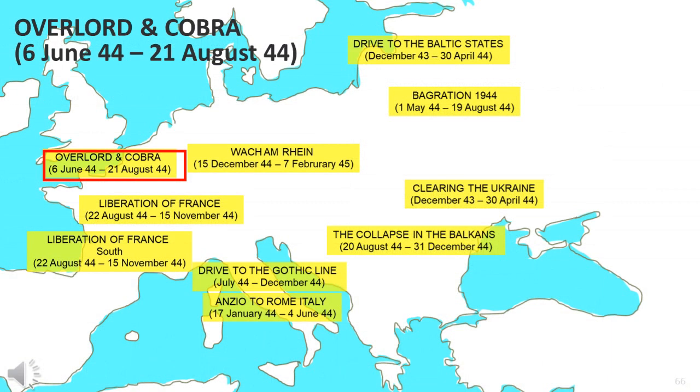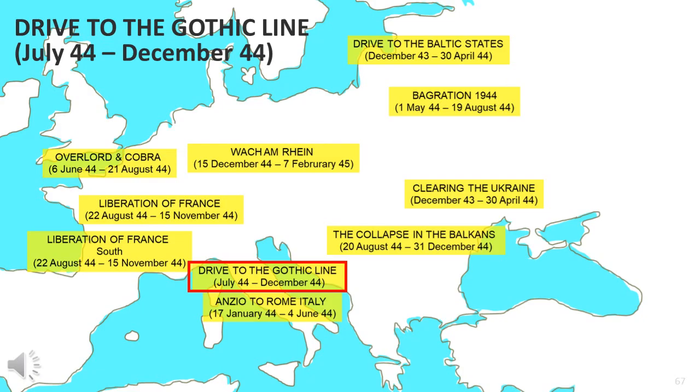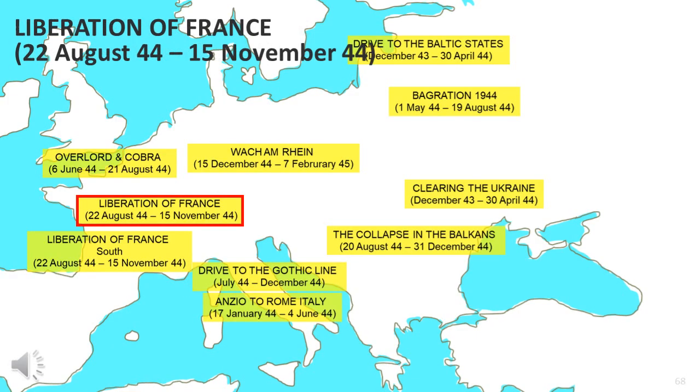In the second half of 1944, the British experienced their highest level of combat, starting with the iconic invasion of France. This period ranges between June 1944 and August 1944. Also in this period, the British were involved in a major push in Italy, which ranged from July 1944 to December 1944. Back in France and after the breakout, the British started driving up the coast to the Netherlands. This particular period ranged between August 1944 and November 1944.